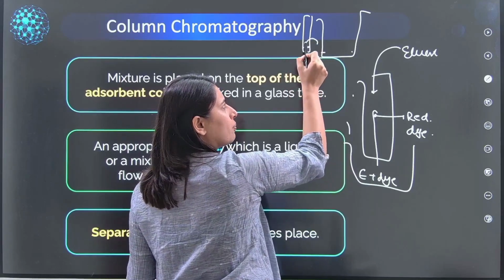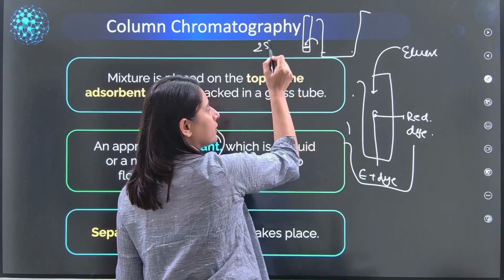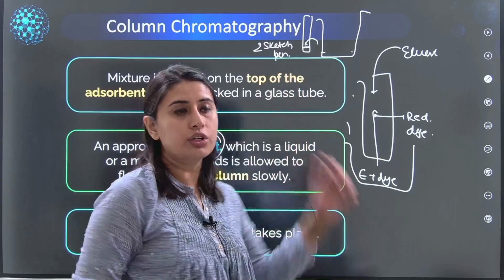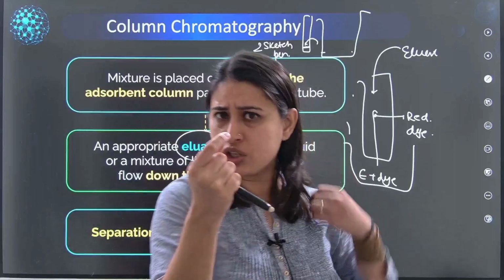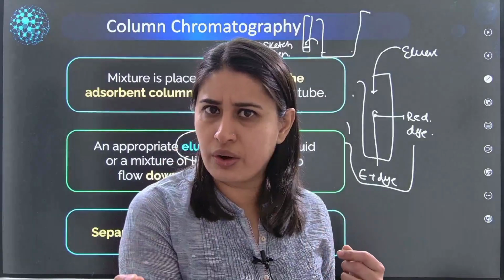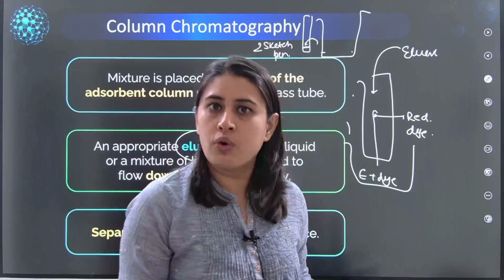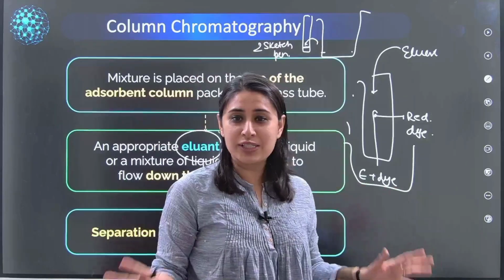There you put, let's say, 2 sketch pens. By the way, this can work well on tissue paper, the paper towels. You can do it with a paper towel at your own home. It's a DIY experiment for you.